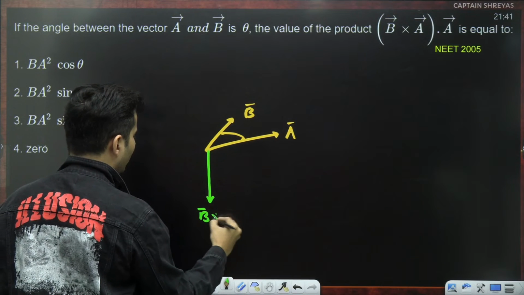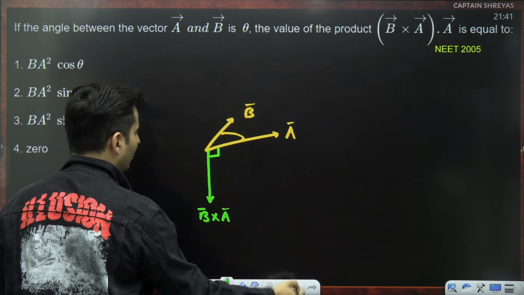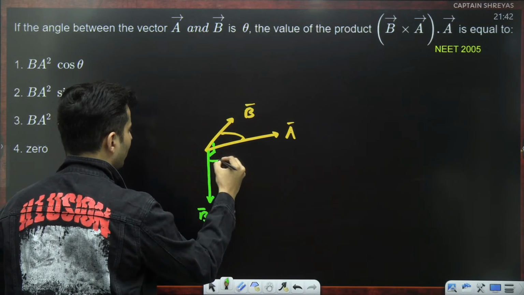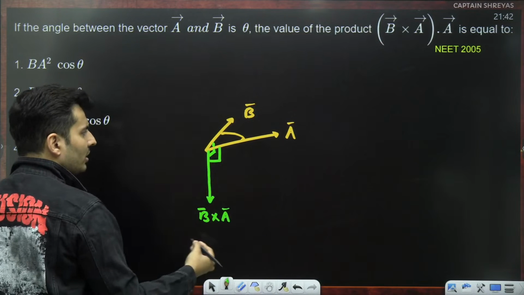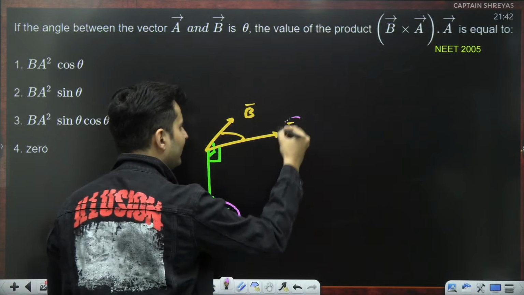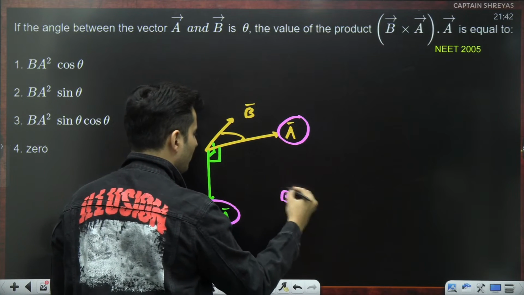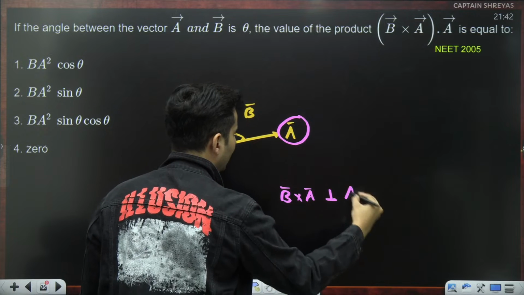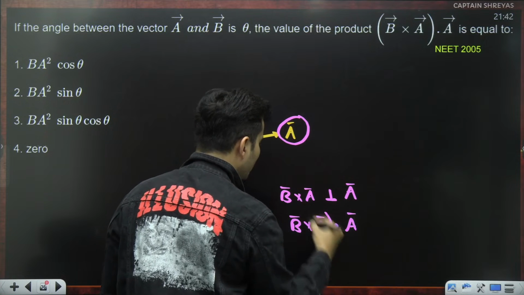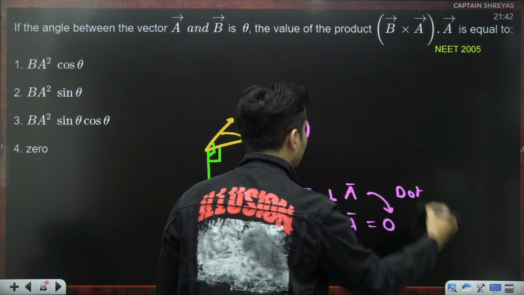This will be B cross A, and B cross A will not just be perpendicular to A, but it will also be perpendicular to B. It will be perpendicular to both. So now if you take the dot product of this vector with this vector, these two vectors are perpendicular. So B cross A is perpendicular to A vector. So when you take that dot product, what do you think will be the answer? It will be 0, right? Whenever vectors are perpendicular, their dot product is 0.